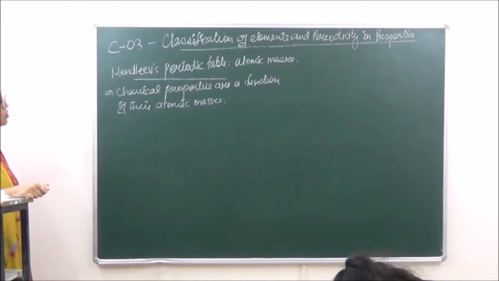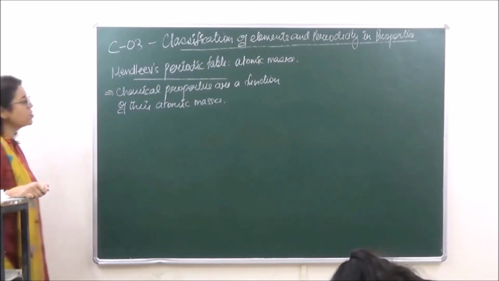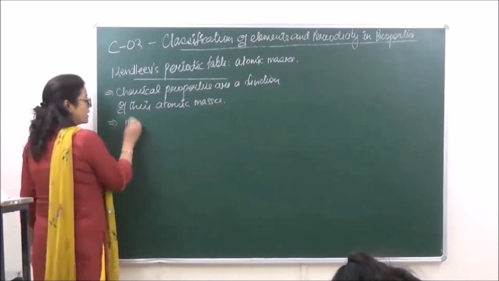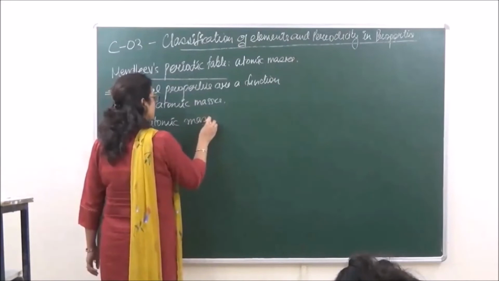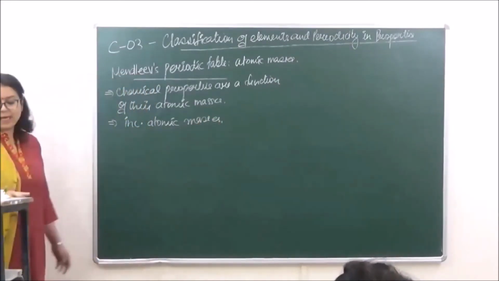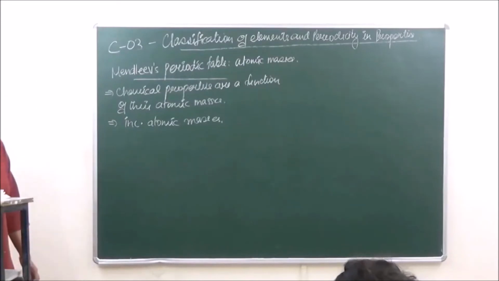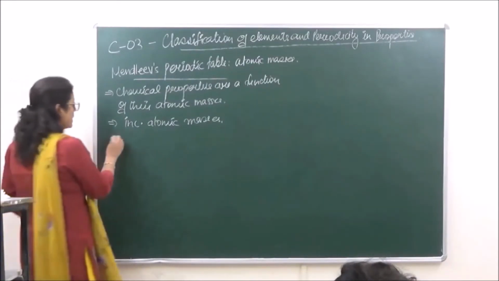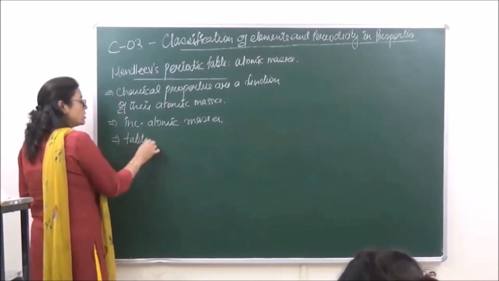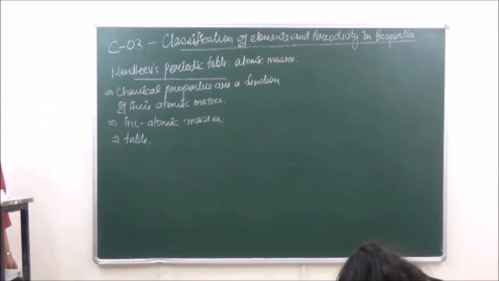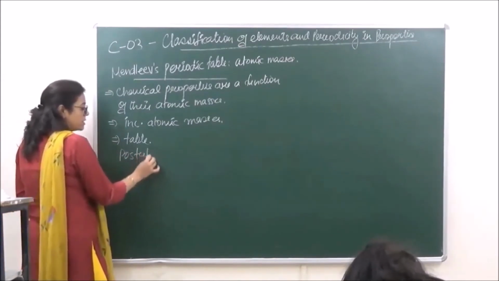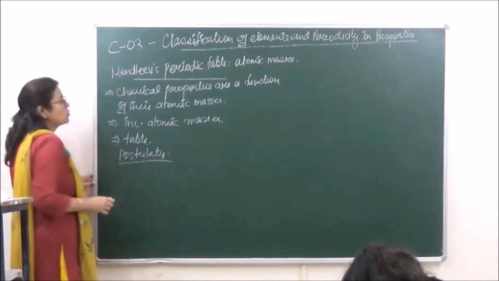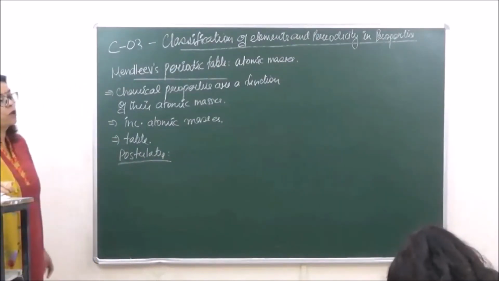Okay? Now according to this law, the elements were arranged in order of increasing atomic masses. Okay? Now his law was proposed in the form of a table. Okay? Now when the table was designed, there were certain points which were seen according to his table, which were known as the postulates of Mendeleev's periodic law.